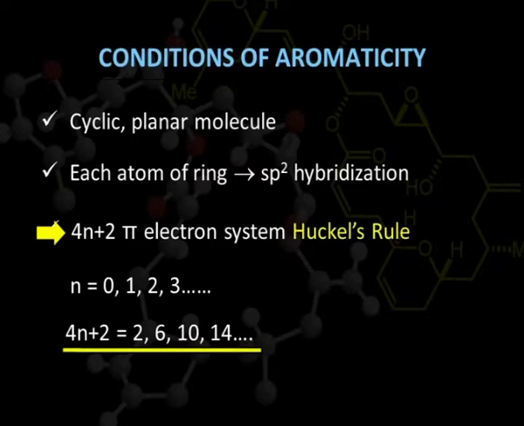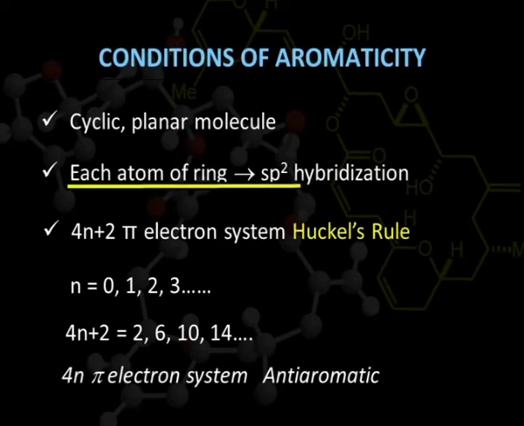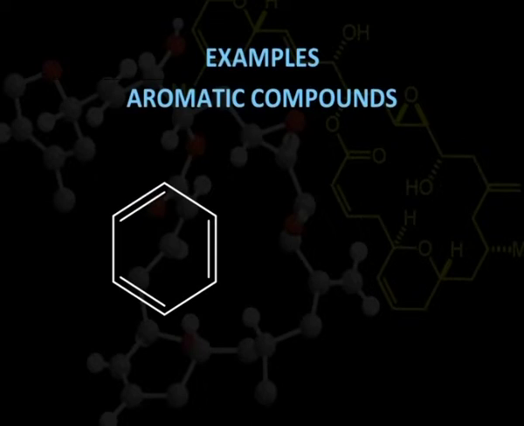But if a compound satisfies the first and second conditions but has a 4n pi electron system, then the compound is said to be anti-aromatic. Now we will discuss some examples of aromatic compounds. This will help us to understand this theory.